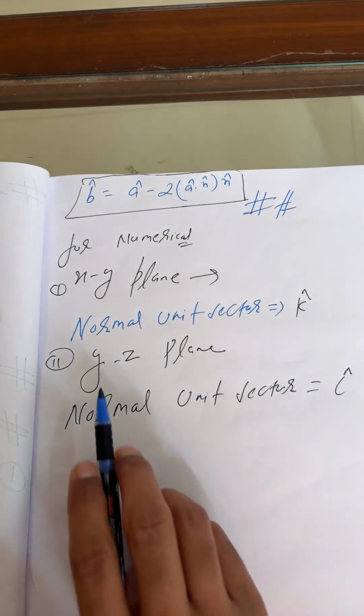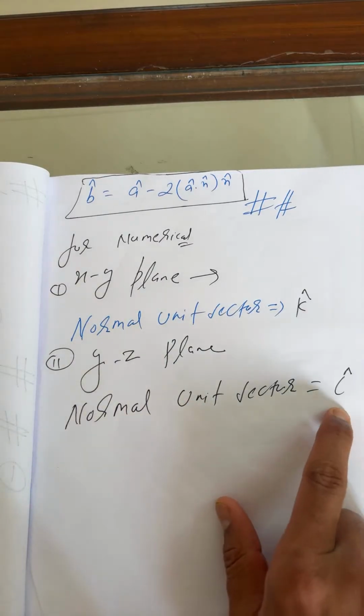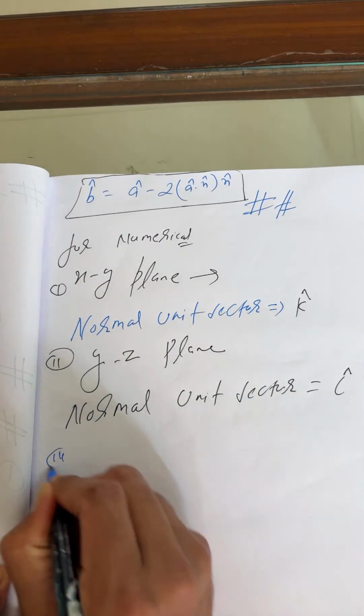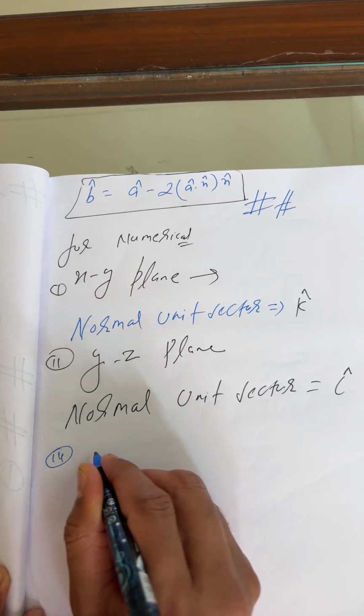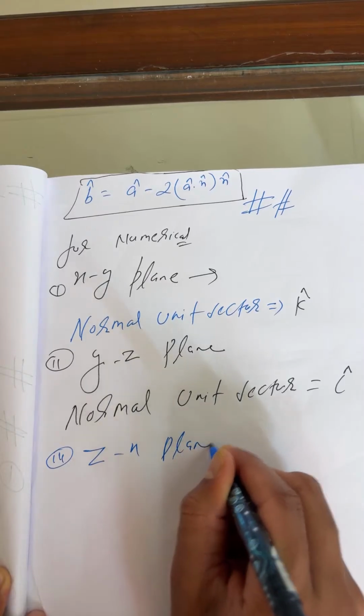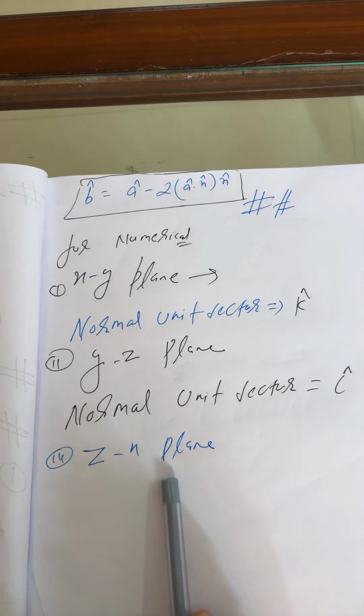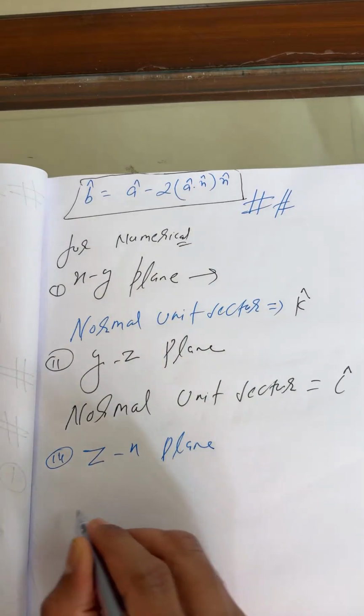So keep in your mind, if this is the yz plane, what is remaining? We have only x. So what's the answer? i cap. Beta, the third one you can keep in your mind. Students, you can say this is the zx plane. So in zx, what is remaining? We have only y.